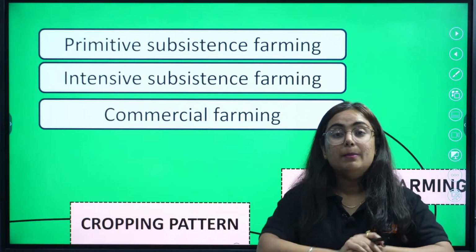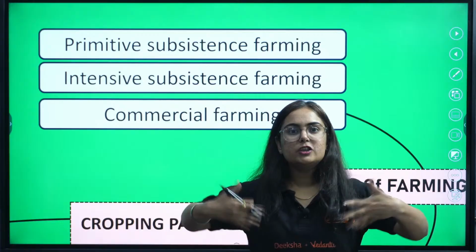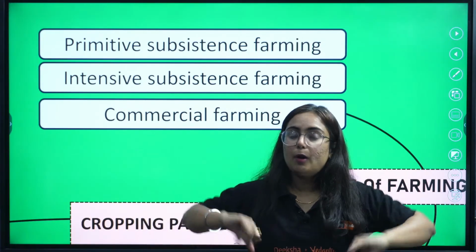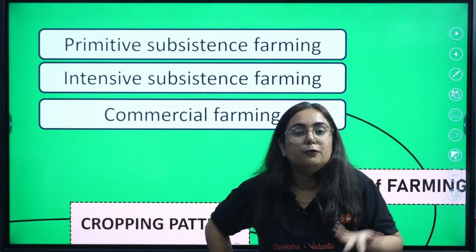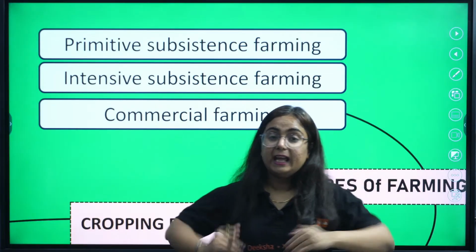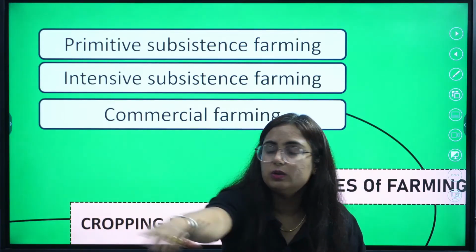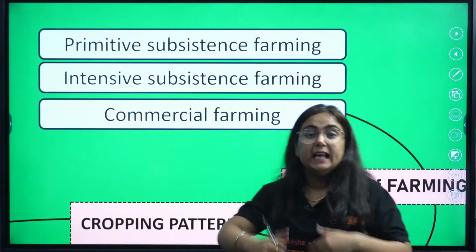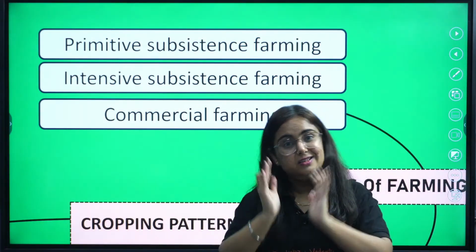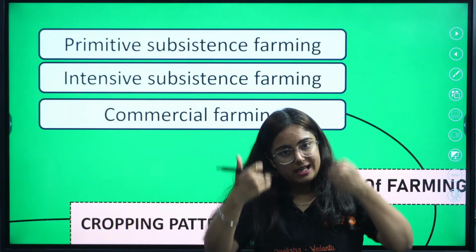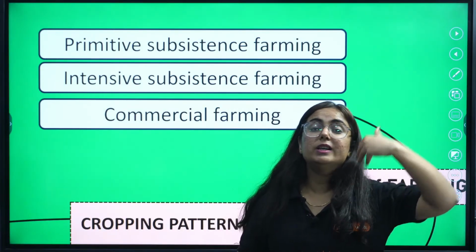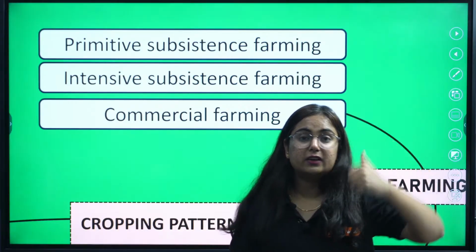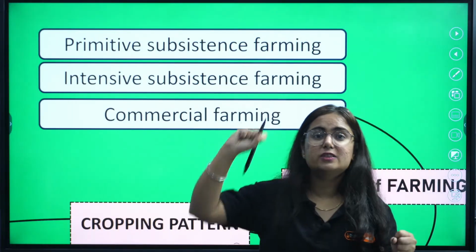Now what happened? Population increased. When population increased, demand for food was also increasing, and we took a step, and that is known as intensive subsistence farming. This is for subsistence only, for their consumption only. But now it is intense because the population has increased and the burden on the land is also increased.